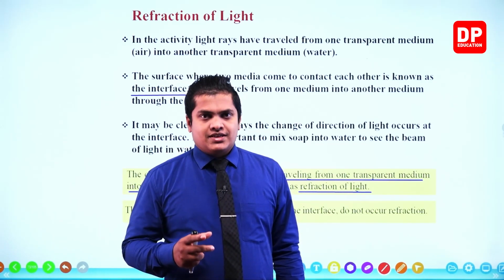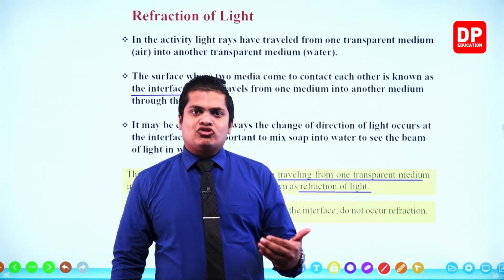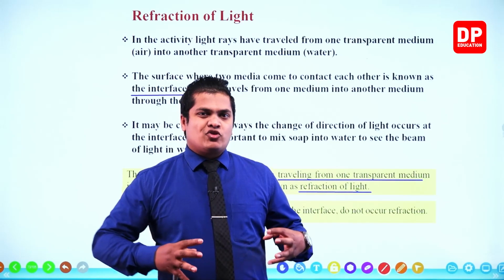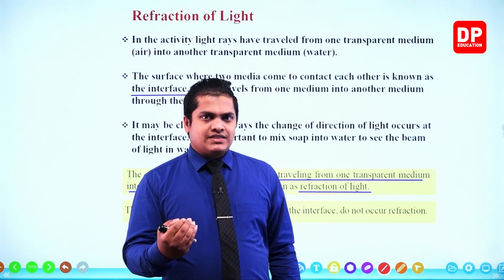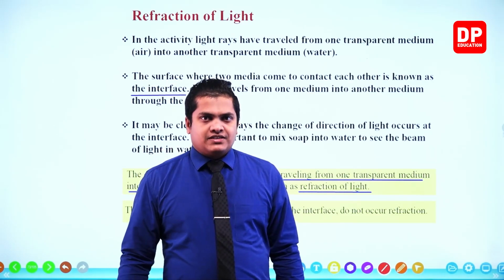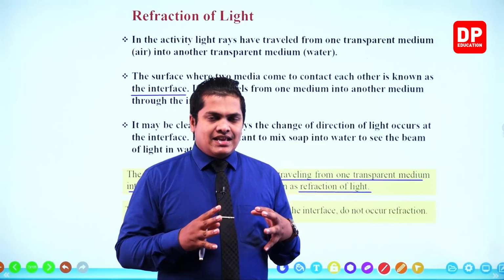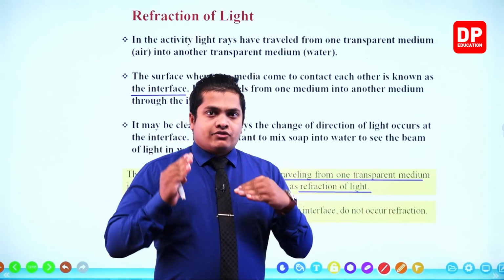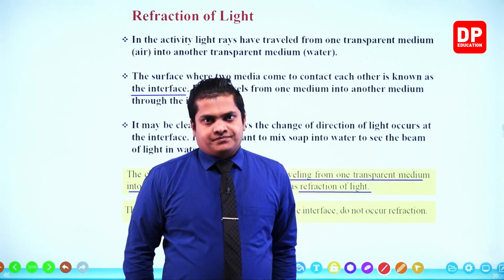In simple terms, two different media that have two different densities. So when these light rays travel through media with different optic properties and densities, what will happen? The light rays are going to change direction and travel. Light rays are going to bend and travel. This bending can be observed at the interface. The interface is the line or the area where the two transparent media come in contact with each other.